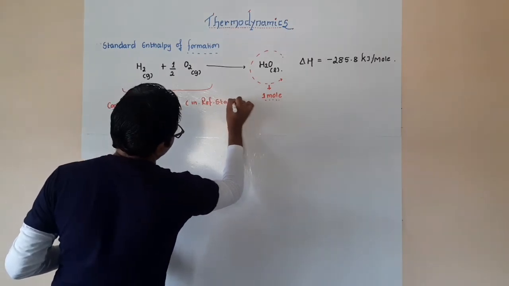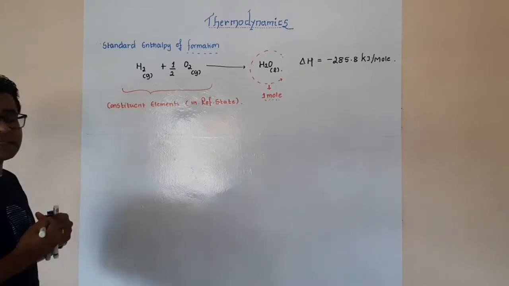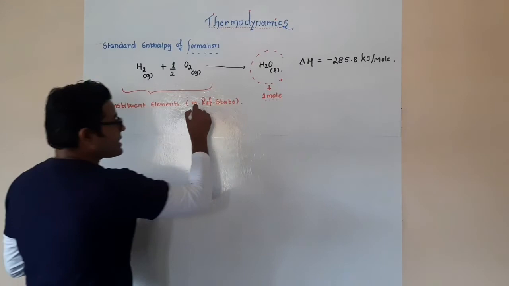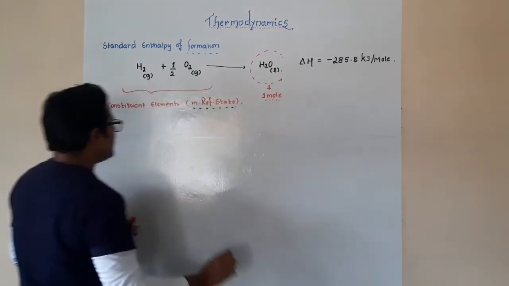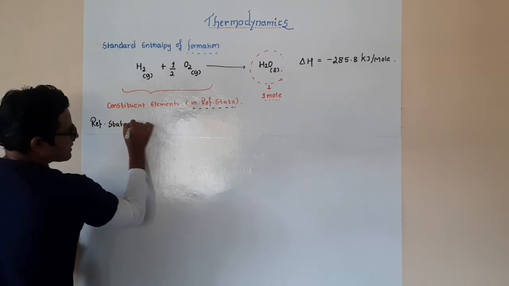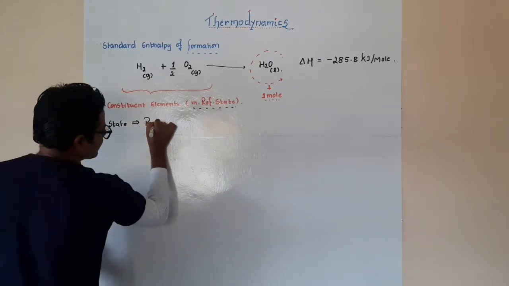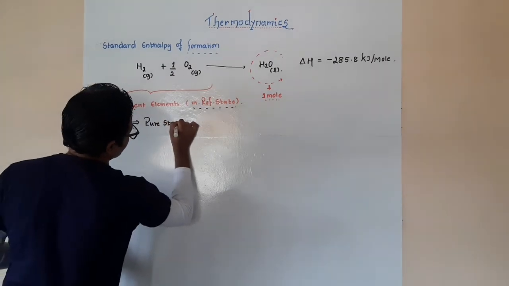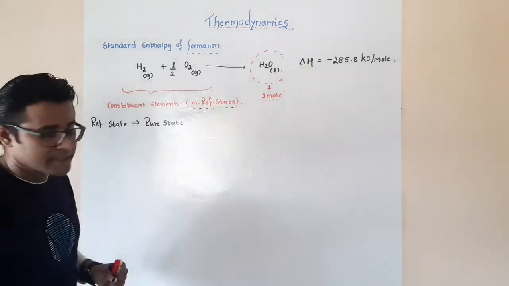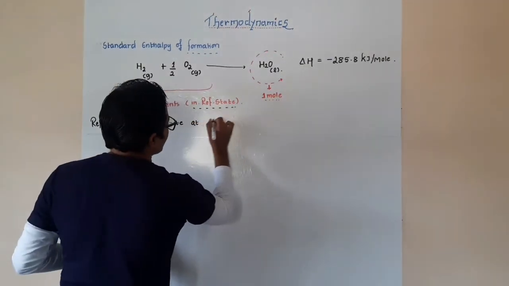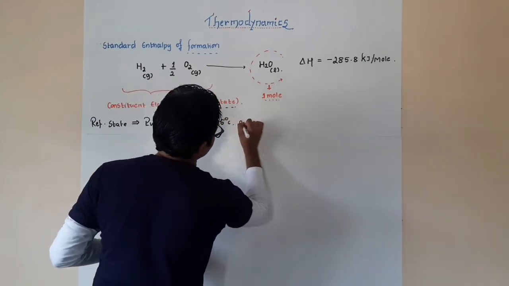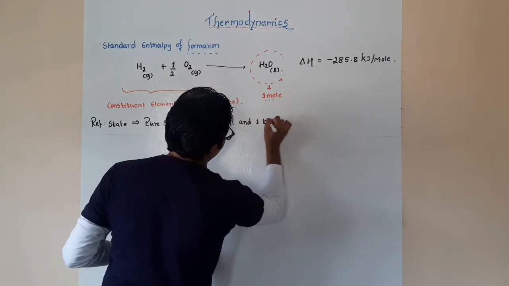Now, the new thing that we have come across over here is the reference state. First we will discuss what this reference state is. The reference state is the pure state of a particular element or a particular substance at 25 degrees Celsius and 1 bar pressure.